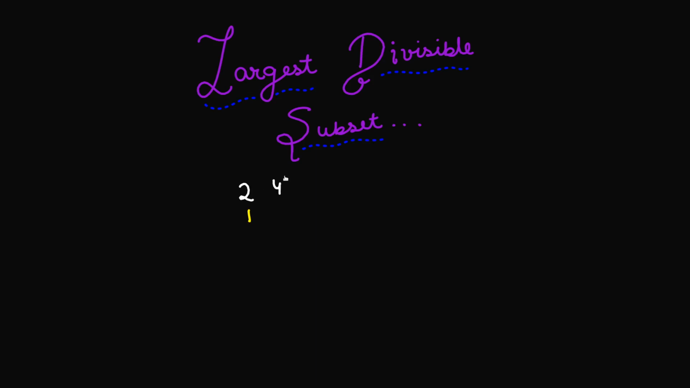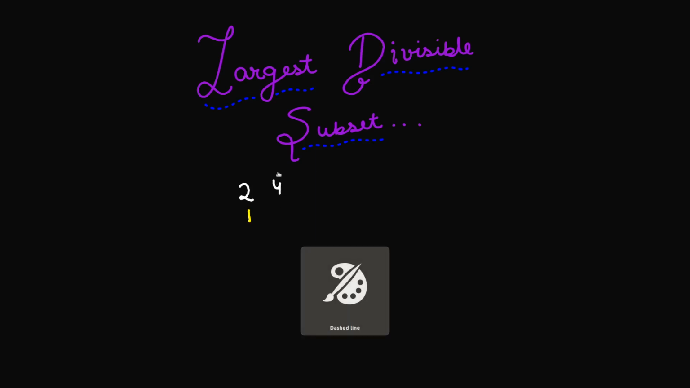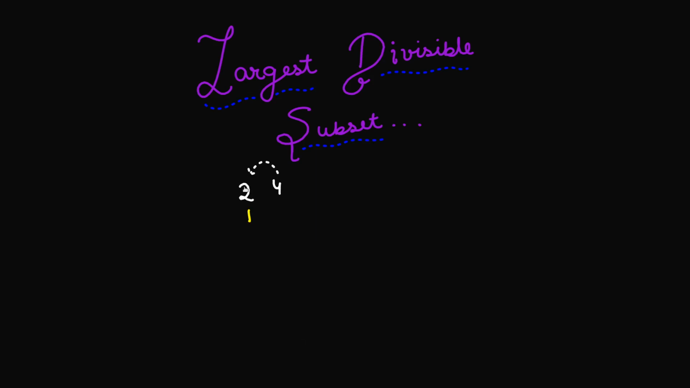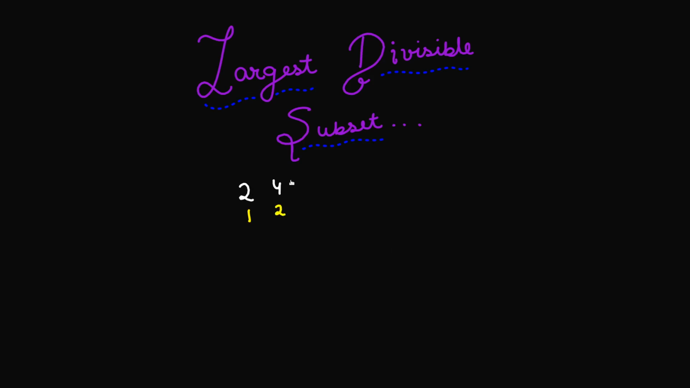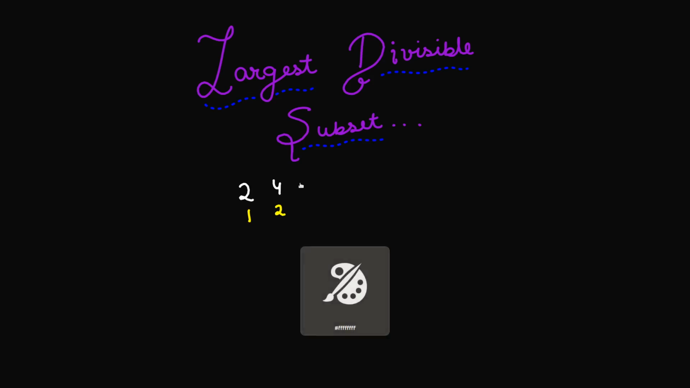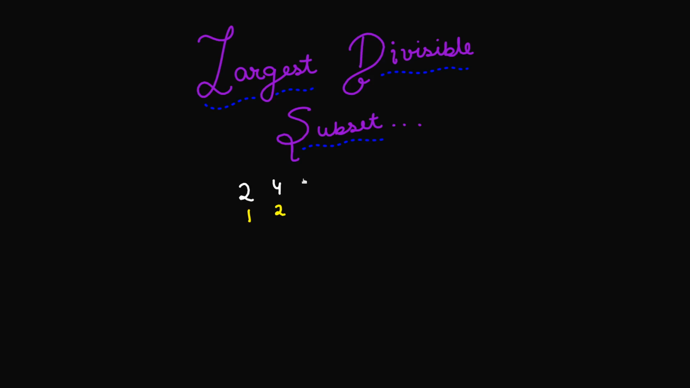If we add 4 to the existing subset containing just the number 2, since 2 divides 4, we can put both 2 and 4 in one subset. That gives us a subset size of 2. So when I add 4, the largest subset size now is 2. What if I add another number, say 6?